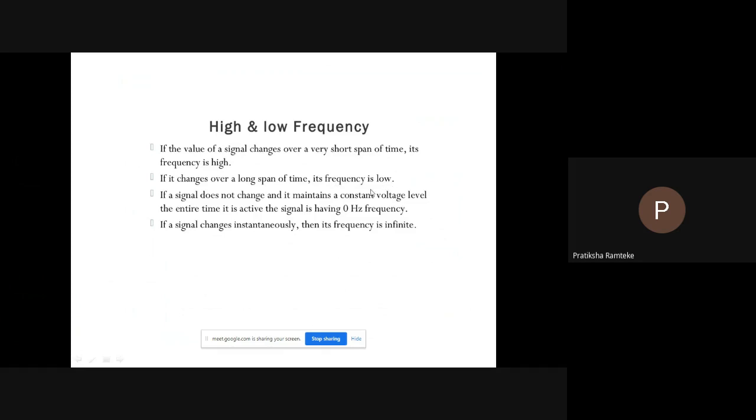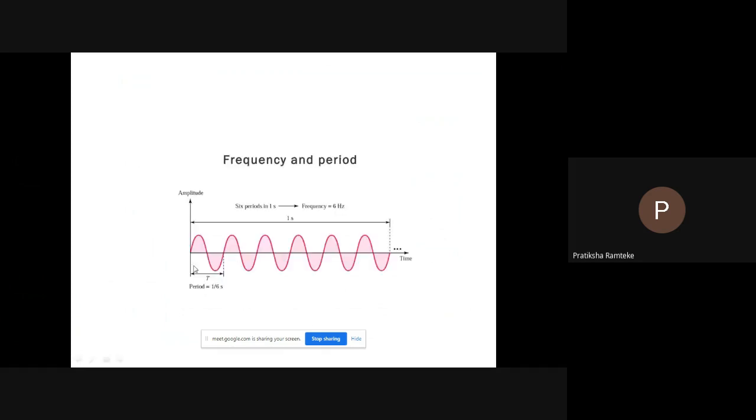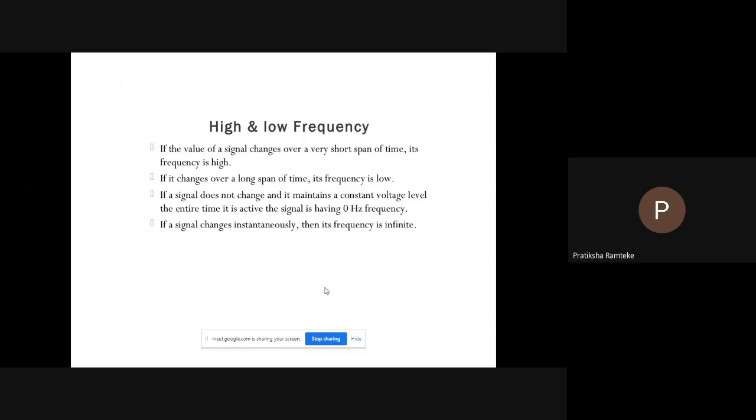In the figure, if it completes one cycle within a very short distance, then its frequency is high, and if it takes more time to complete, then its frequency is low.